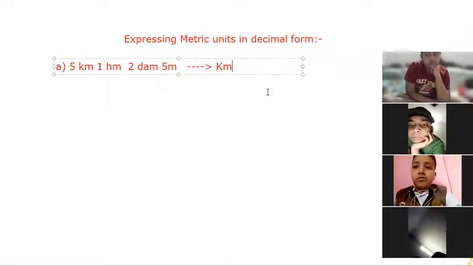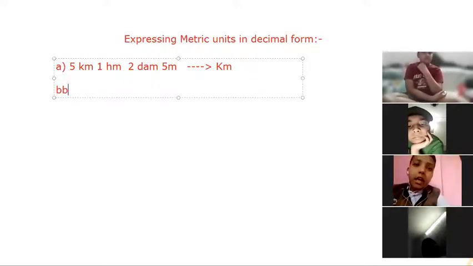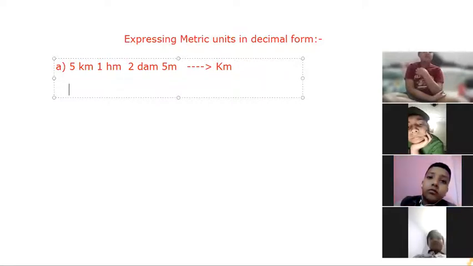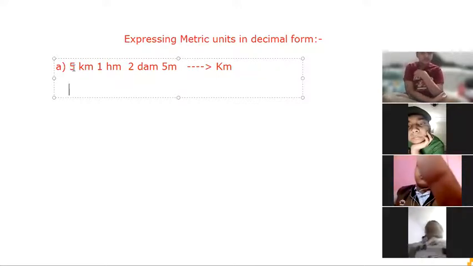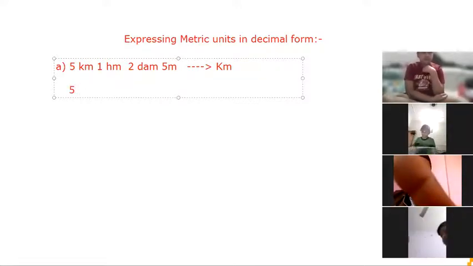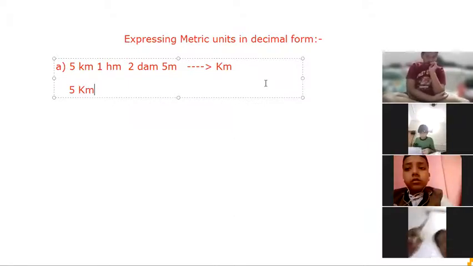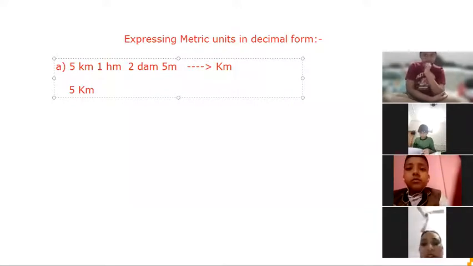Okay, so what we can observe from here is that the first unit, 5 kilometers, is already in kilometer form. So we need not convert it. Yes or no? It should be as it is. Yes, ma'am, it should be in kilometers as it is.